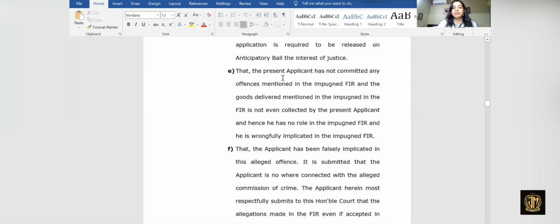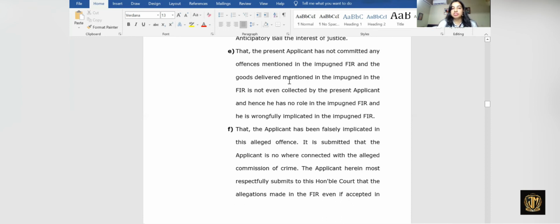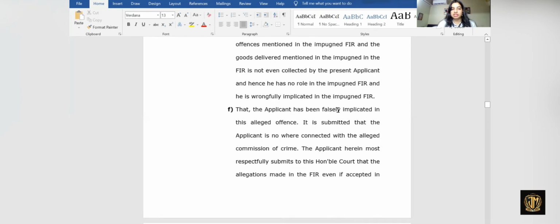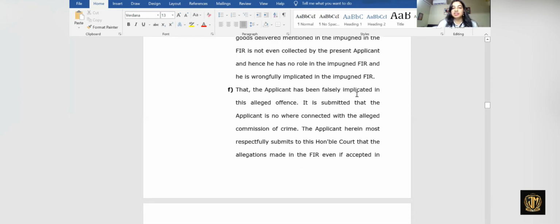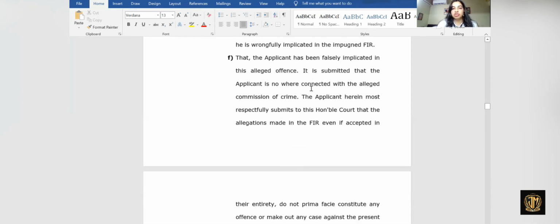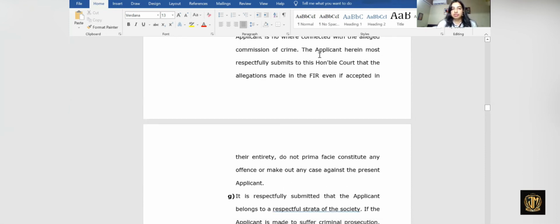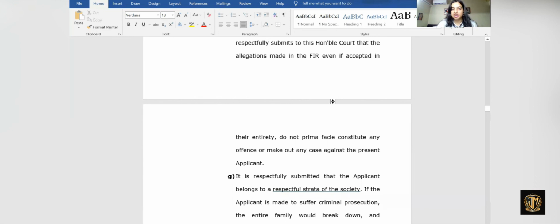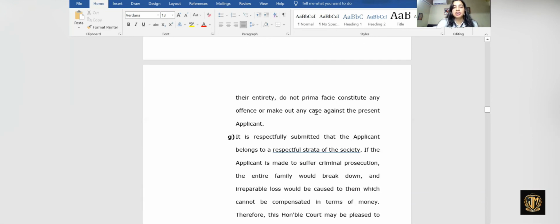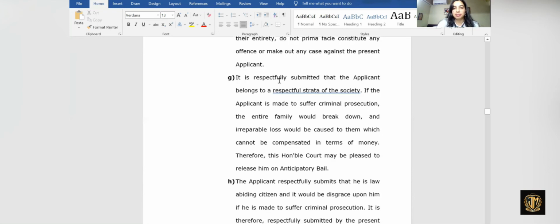The present applicant has not committed any offense mentioned in the FIR, and the goods delivered as mentioned in the impugned FIR were not even collected by the present applicant. The applicant has been falsely implicated in the alleged offense. It is submitted that the applicant is in no way connected to the alleged commission of crime. The applicant most respectfully submits to this Honorable Court that the allegations made in the FIR, even if accepted in their entirety, do not prima facie constitute any offense or make out any case against the present applicant.